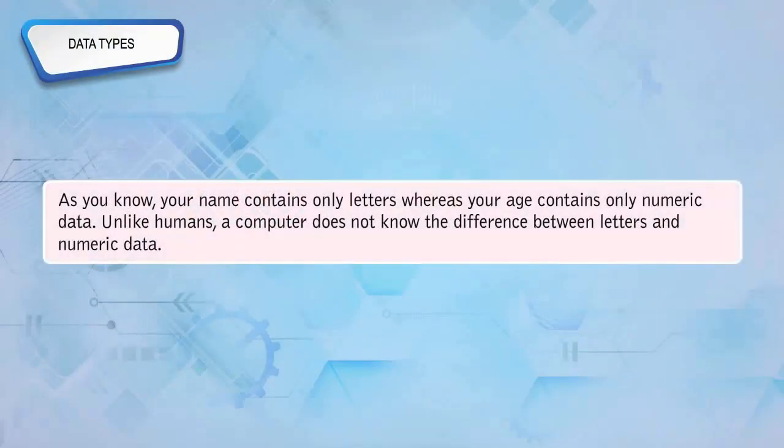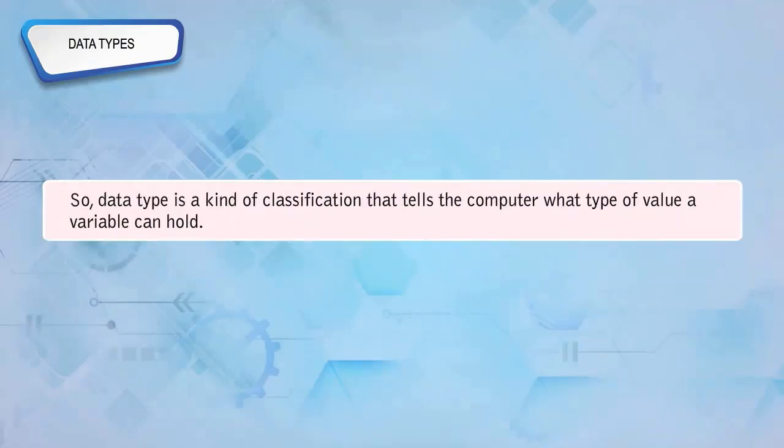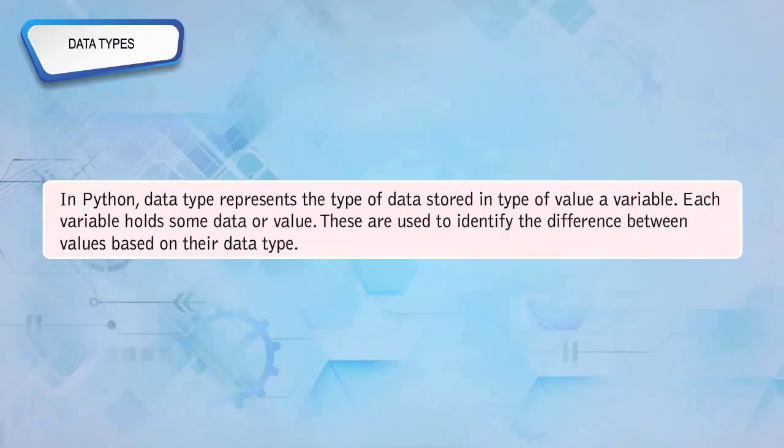Data types. As you know, your name contains only letters, whereas your age contains only numeric data. Unlike humans, a computer does not know the difference between letters and numeric data. So, a data type is a kind of classification that tells the computer what type of value a variable can hold. In Python, a data type represents the type of data stored in a variable. Each variable holds some data or value. These are used to identify the difference between values based on their data type.